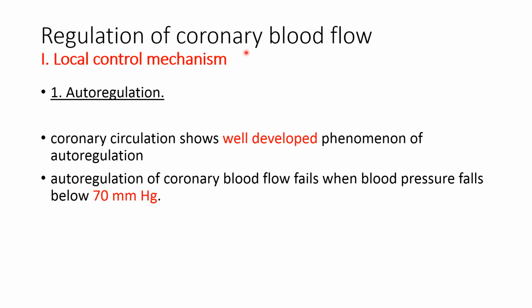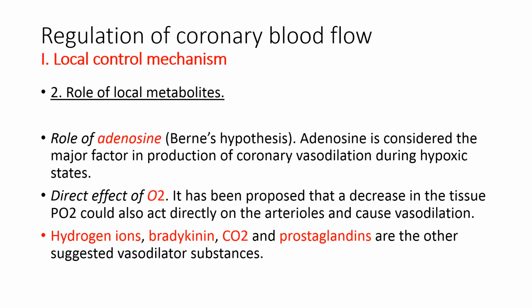Regulation of coronary blood flow. Coronary blood flow is regulated by the local control mechanism as well as the neural mechanism. Now in the local control mechanism, the first mechanism is autoregulation. Autoregulation is a well-developed mechanism in the coronary circulation, and autoregulation of the coronary blood flow fails when blood pressure falls below 70 mmHg.